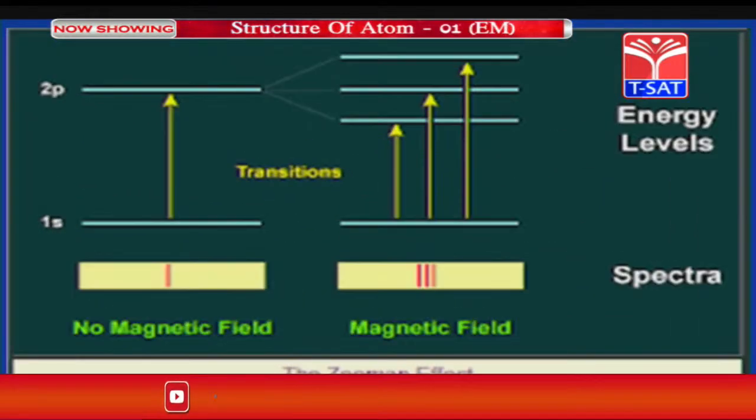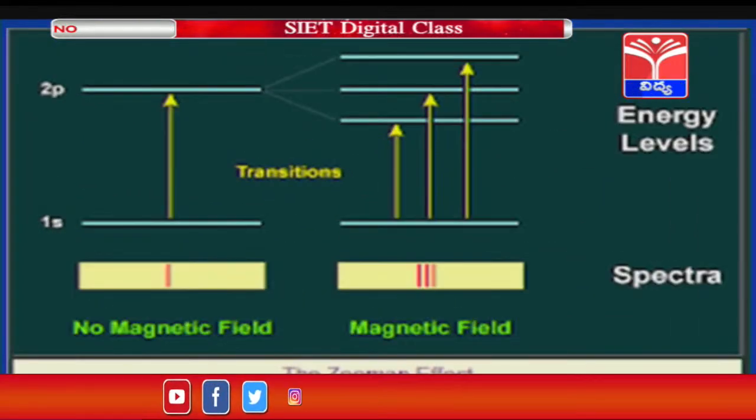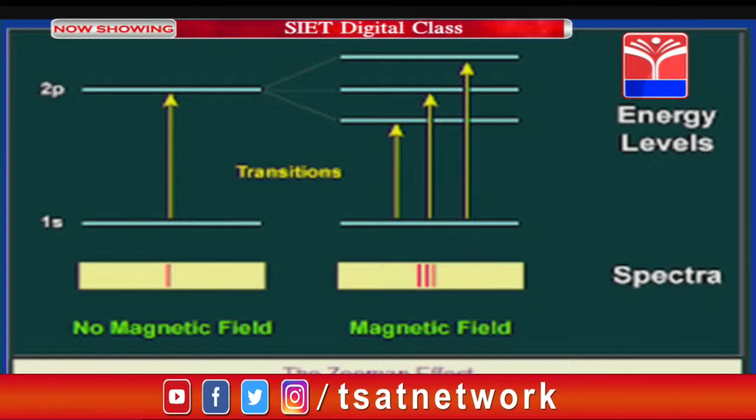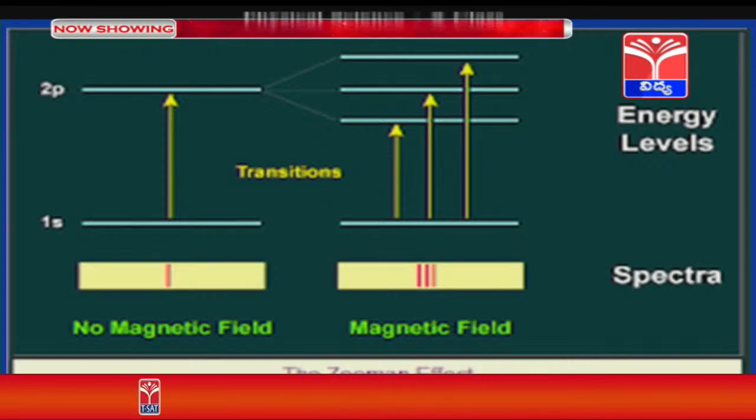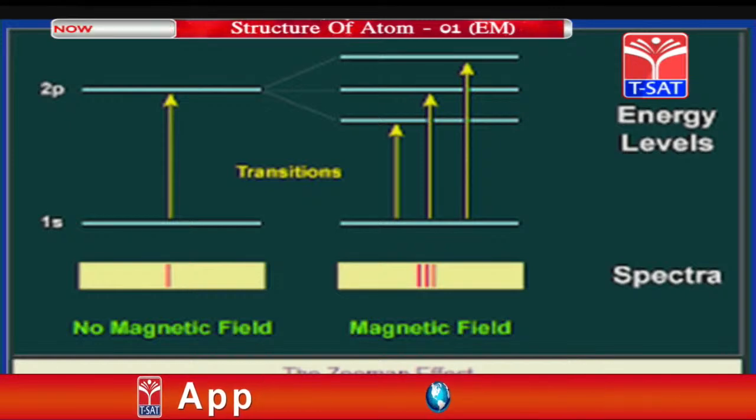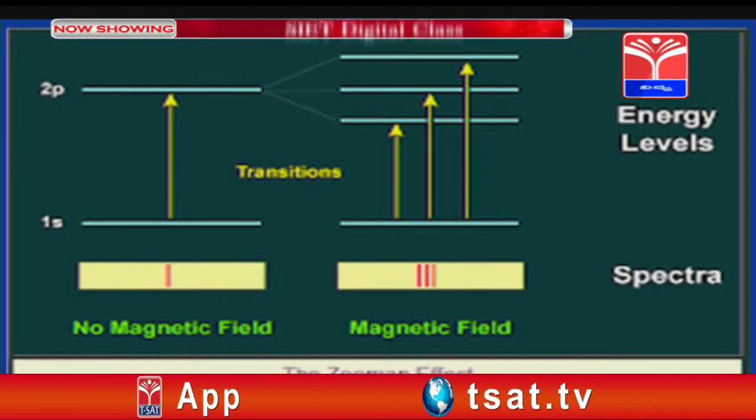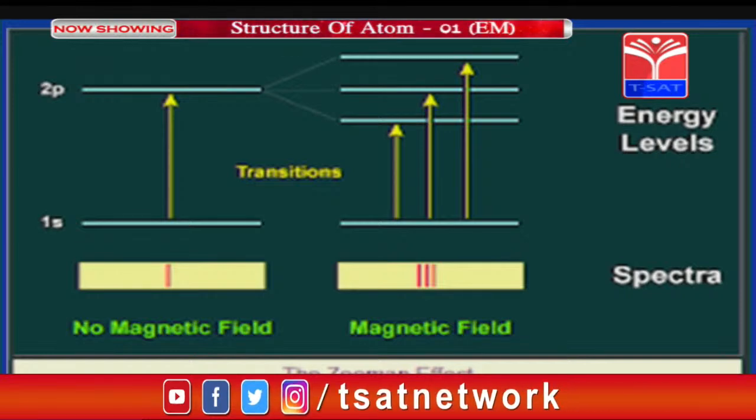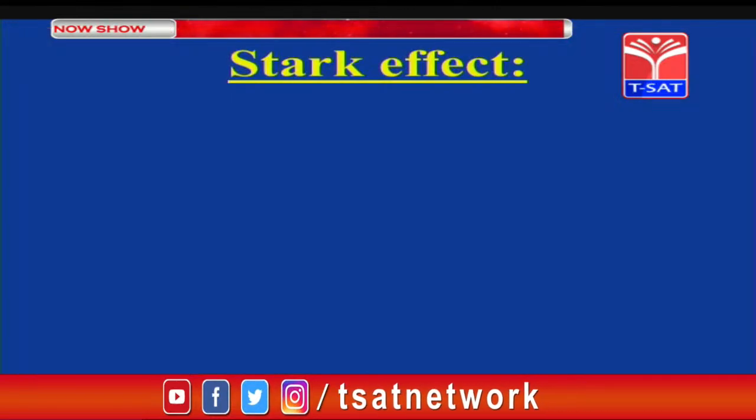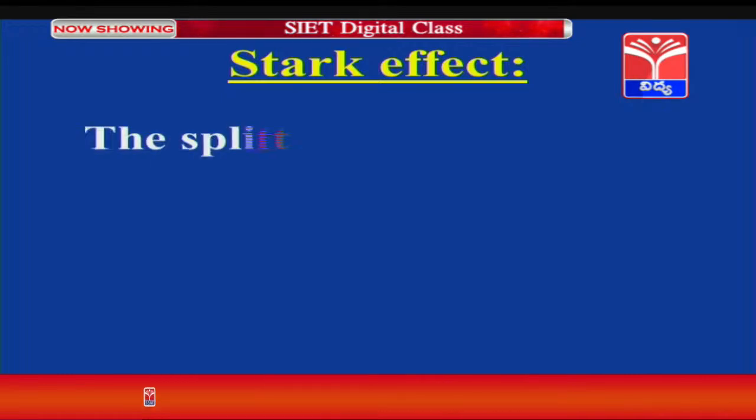Here you can notice, children, in the absence of a magnetic field it was a single line, but in the presence of a magnetic field it has split into 3 lines. So this splitting is nothing but the Zeeman effect. This Zeeman effect takes place in the presence of a magnetic field, and the other one is the Stark effect. Children, what is the Stark effect?